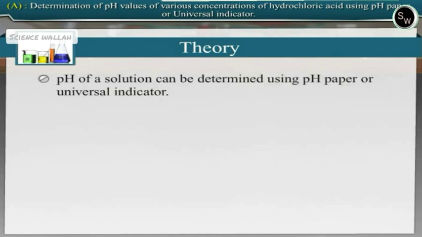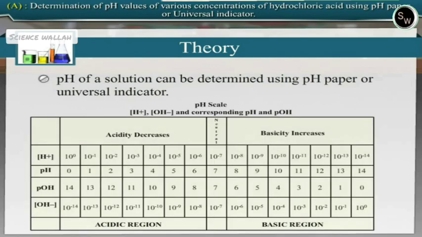pH of a solution can be determined using pH paper or universal indicator. The pH scale table shows the hydrogen ion or hydroxyl ion concentration and their corresponding pH and pOH.